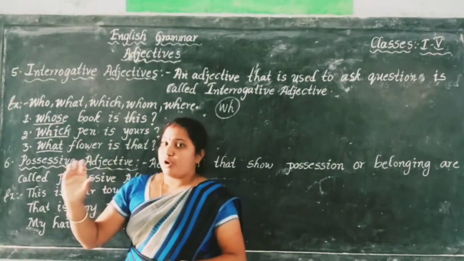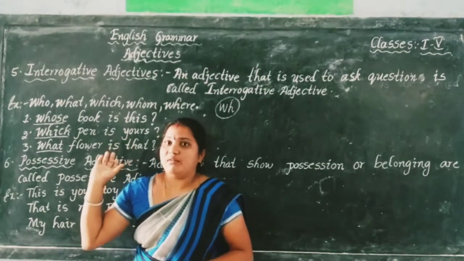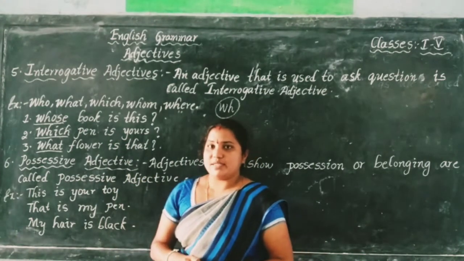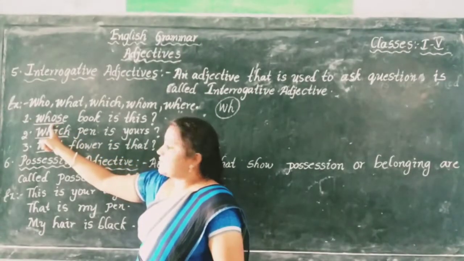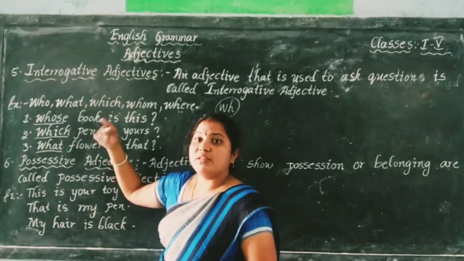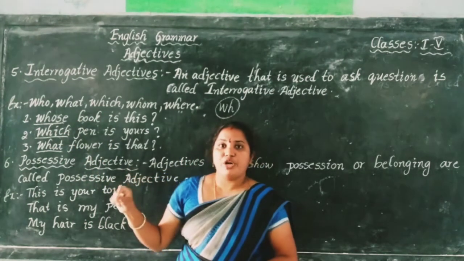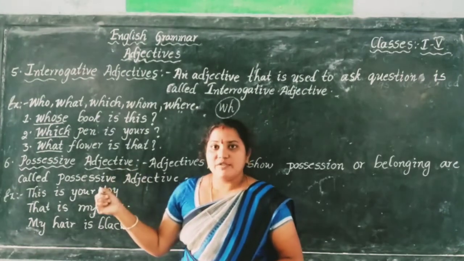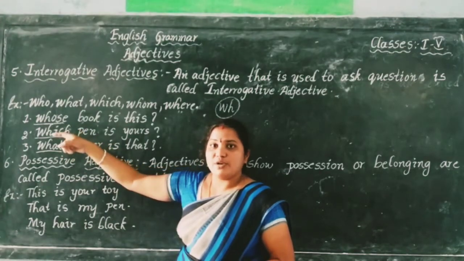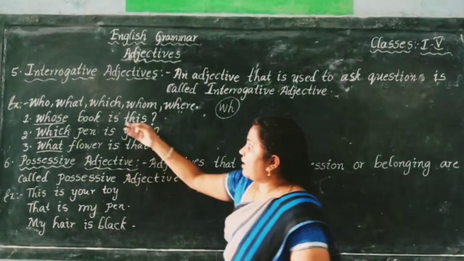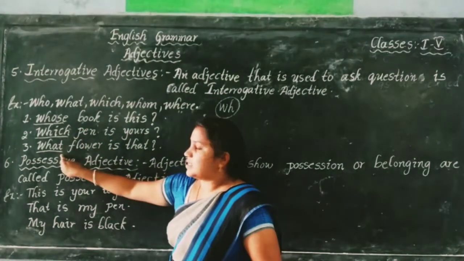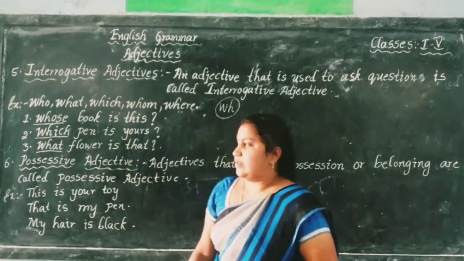And interrogative pronoun, you have already learned in earlier classes. Interrogative pronoun and interrogative adjective have a slight difference. When the WH word comes before a verb, an auxiliary verb or any verb, that WH word is known as an interrogative pronoun. And when the WH word comes before a noun, it is known as an interrogative adjective.